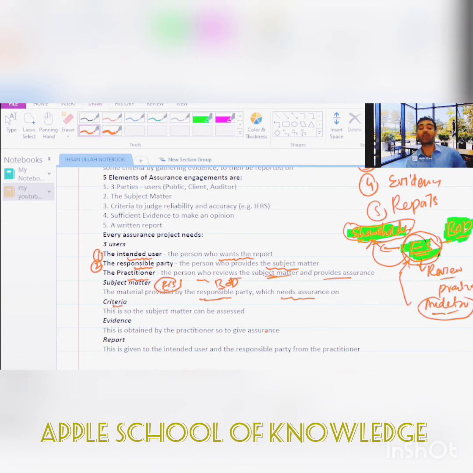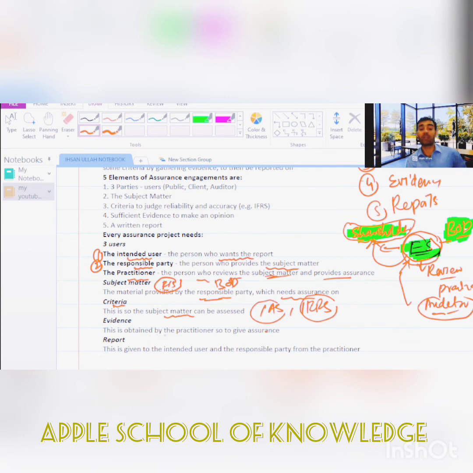And then we have some criteria, because the subject matter can be assessed. So there must be some criteria, like IAS and IFRS, on the basis of which this subject matter is prepared. The auditor will assess the subject matter on the basis of those criteria.